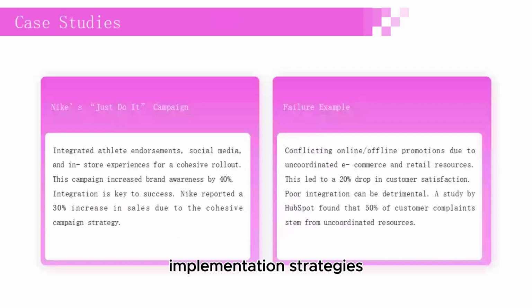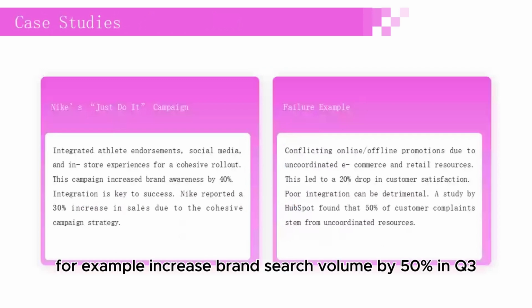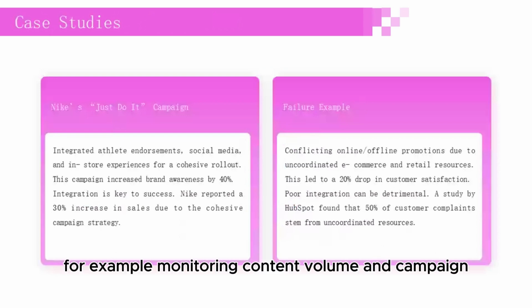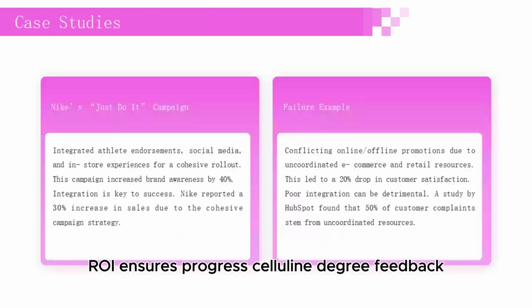Implementation strategies. OKR plus KPI integration. Set ambitious goals with OKRs. For example, increase brand search volume by 50% in Q3 is a clear objective. Track outputs with KPIs. For example, monitoring content volume and campaign ROI ensures progress.